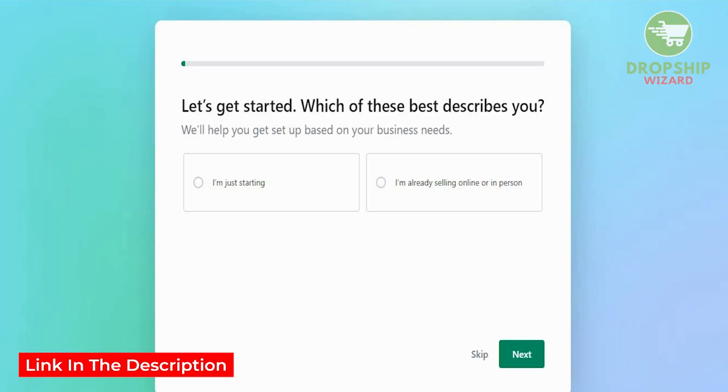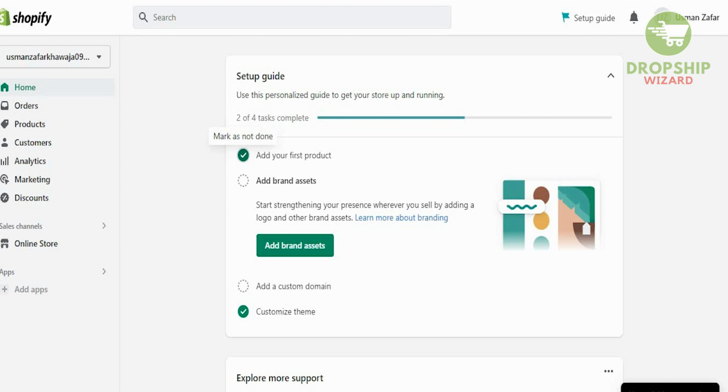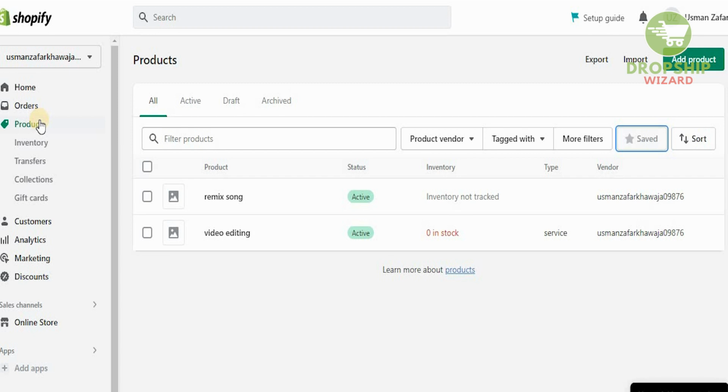Just click on start free trial, answer a few questions and set up your store immediately. And this is what your store is going to look like. On the left hand side, you're going to have your orders, your products, your customers, your analytics, your marketing, your discounts. All you need to do to add a product, obviously if you're selling items such as art, is click on add a product.